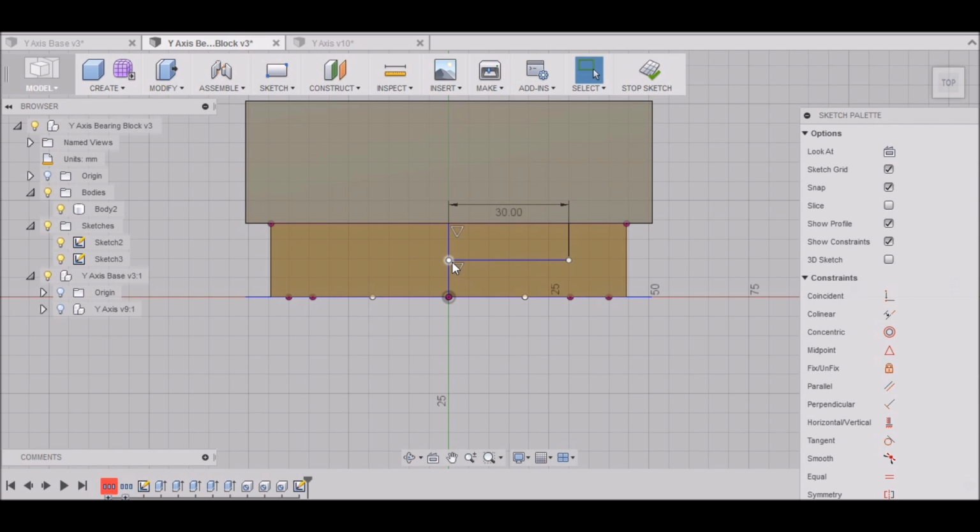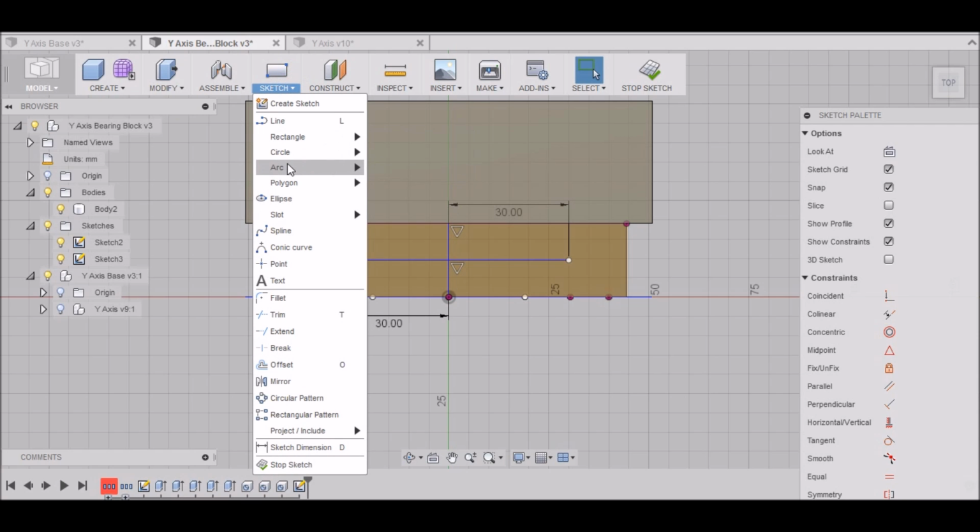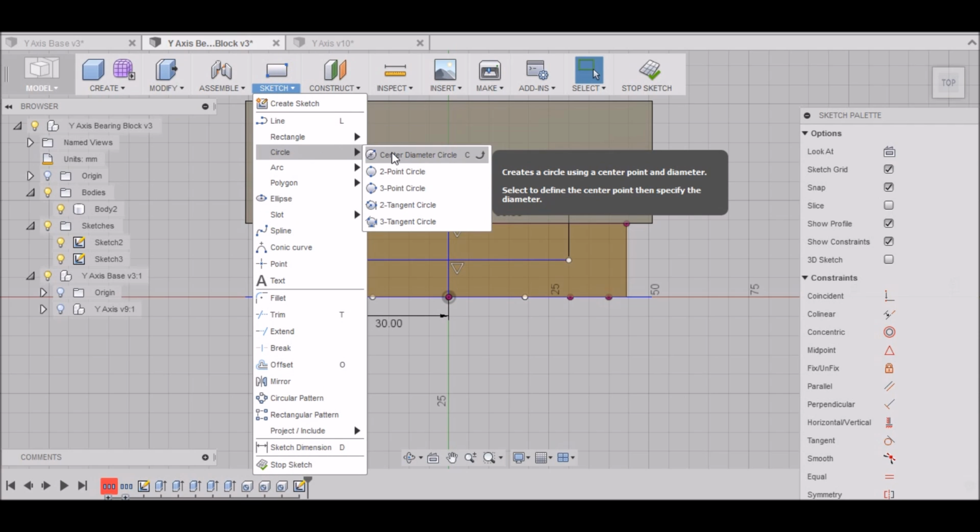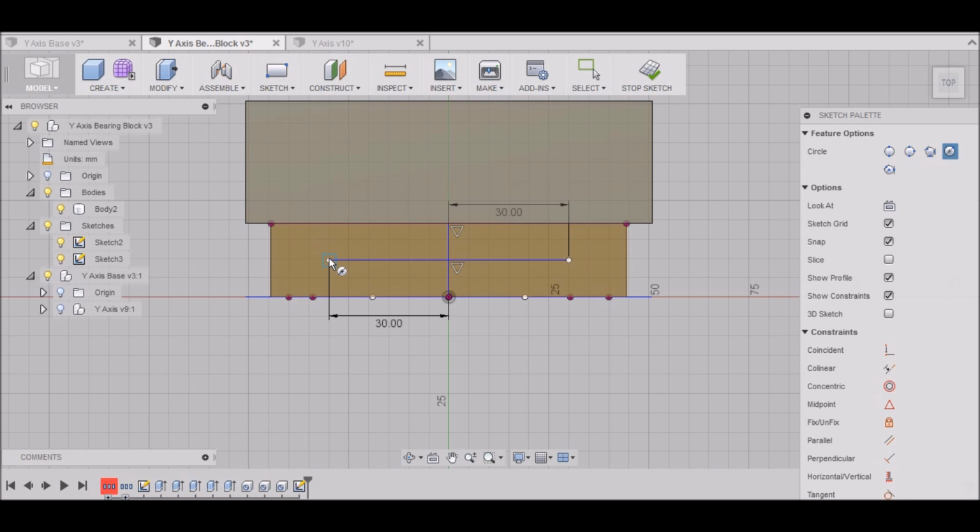Okay. Hit line again, L. We'll go 30 millimeters this way. Alright. Hit escape. And then I want to draw me a circle right there. And it needs to be 4 millimeters.